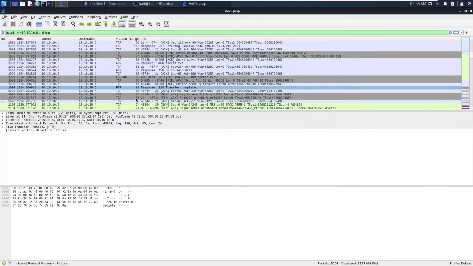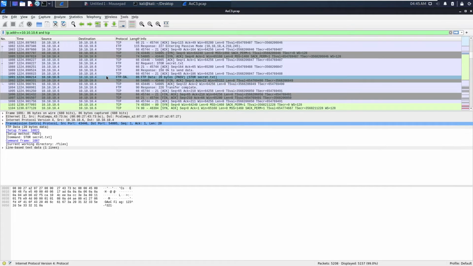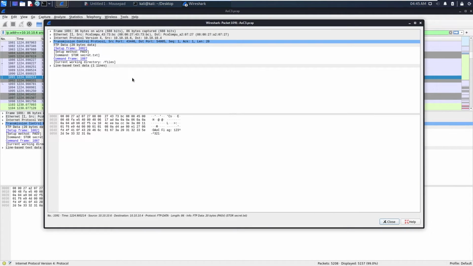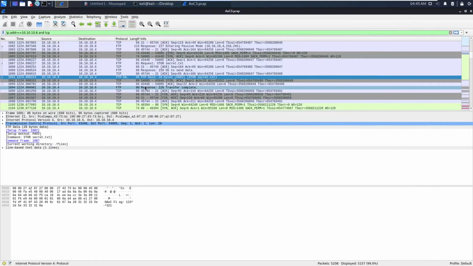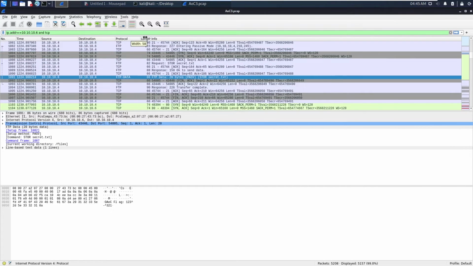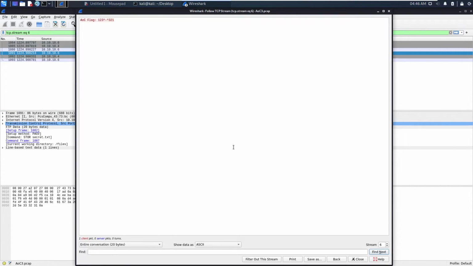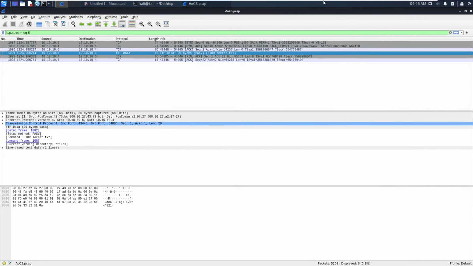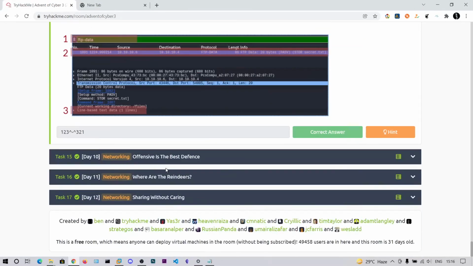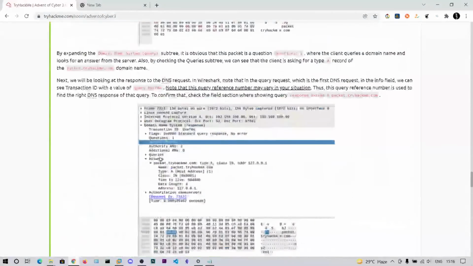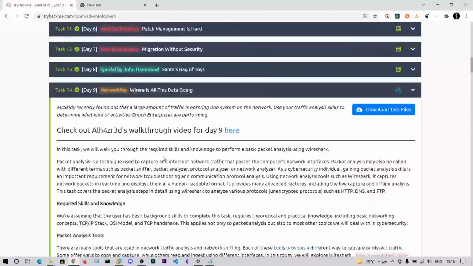Transfer complete. You can see here the protocol is FTP data. So right click on this, follow TCP stream. This is the flag, so copy and paste it for that last answer. So that's all about day 9 of Advent of Cyber 3 from TryHackMe.